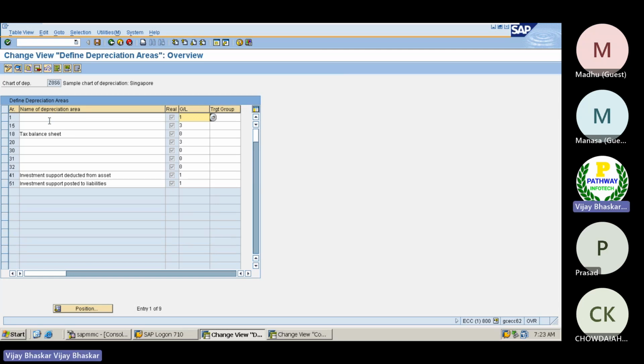See, for my company code, I have different depreciation areas: 1, 15, 18, 20 to 51. Okay, as per my requirement, I would require only these two. Others I do not want. So unwanted depreciation areas you can delete from here. Deleted other depreciation areas.